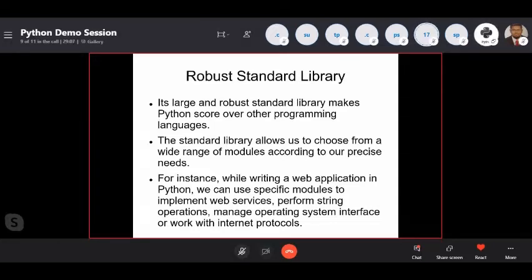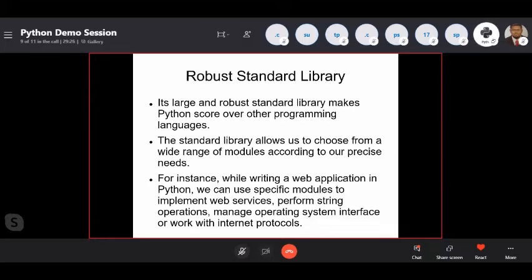Thanks. So the standard library allows us to choose from a wide range of modules according to our precise needs. As I told you earlier, we can do like that. For instance, while writing a web application in Python, we can use specific modules to implement web services, perform string operations, manage the operating system interface, or work with internet protocols.